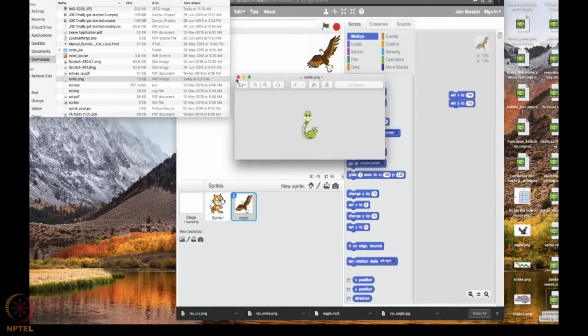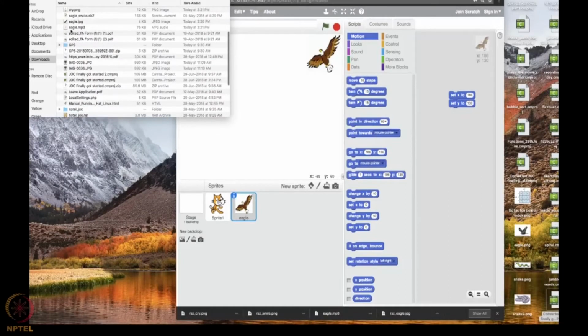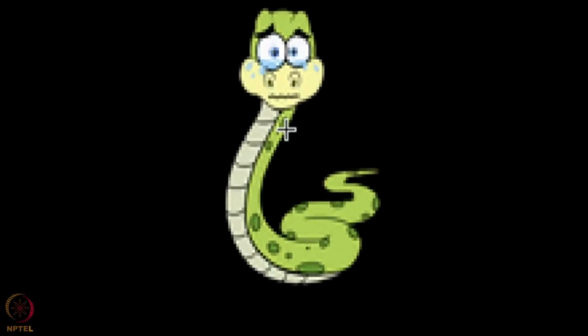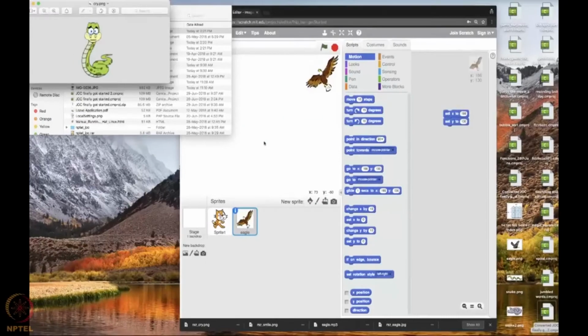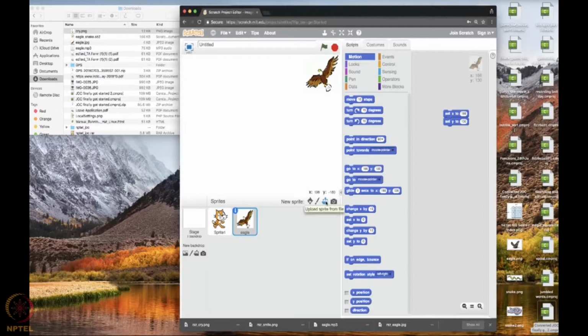This is the smiling snake image that I had downloaded. And another is the crying snake image. Okay, let me see. The snake has been crying. You can see the tears flowing out from here. The snake has been crying. See, the snake is crying. Alright. So, I'm going to use these two images. I have to upload the images.